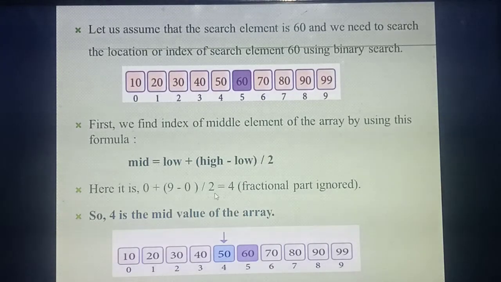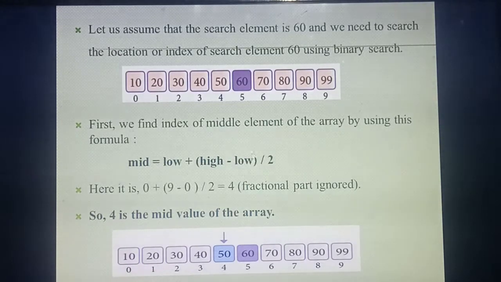So that's a decimal number. The fractional part you are not going to take, so you are going to take only the value 4. Understood? The fractional part you are ignoring and you are taking the value 4. So what's the middle value now? Now you got the middle value as 4. So you need to put a box and write mid equal to 4.